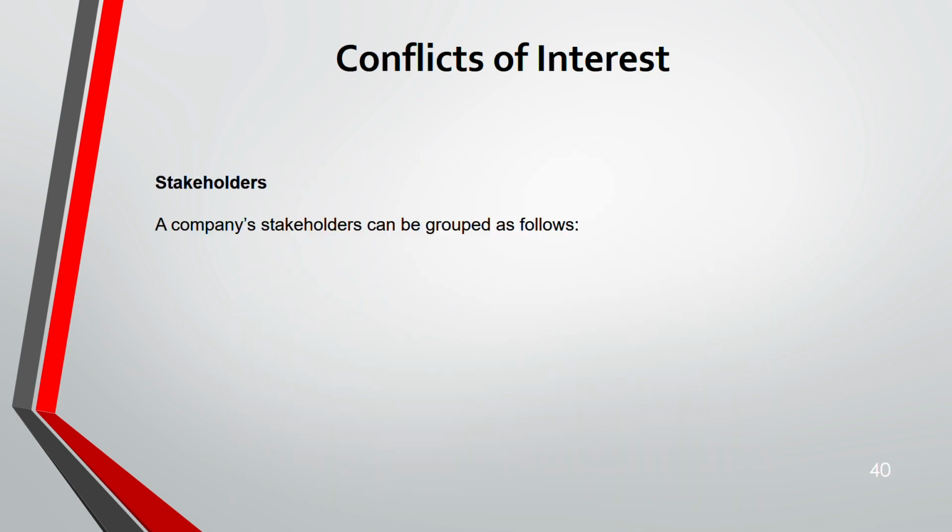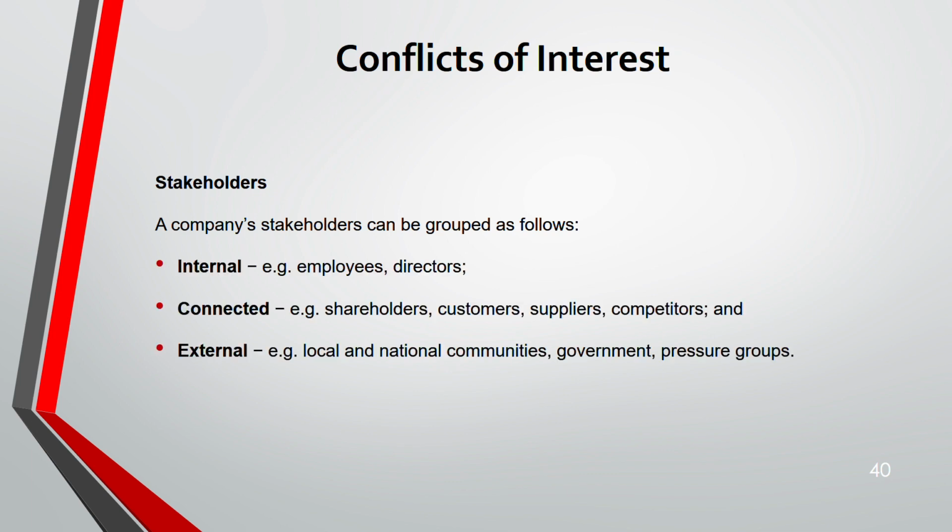Okay. Now, stakeholders are grouped into three categories: internal, connected, external. Internal means inside the organization, like employees, director. Connected, they are not internal, not external, they are both. But they are connected, they are the middle party. Shareholder. You might say shareholders are internal. No, they are not internal. They are not managing the day-to-day running of the company. They just invest, and they rely on the director to give them the reports, and also they are connected.